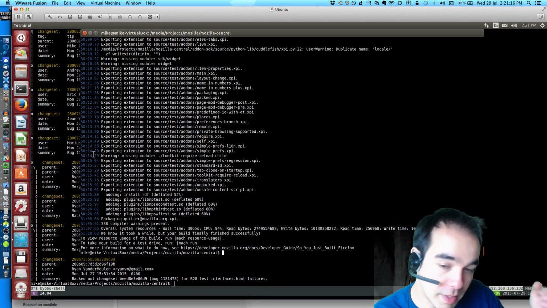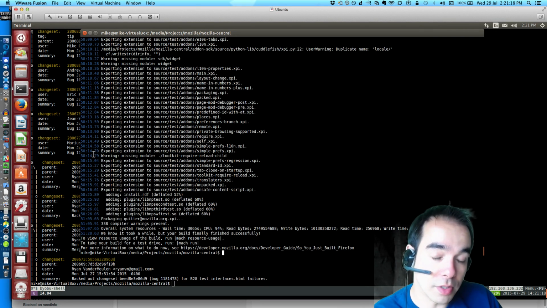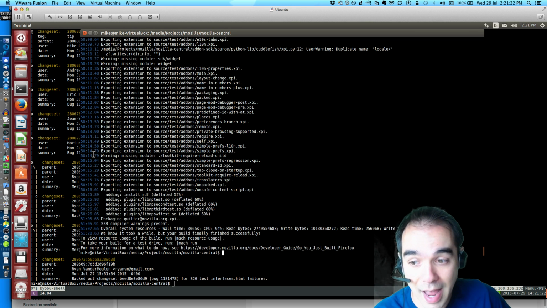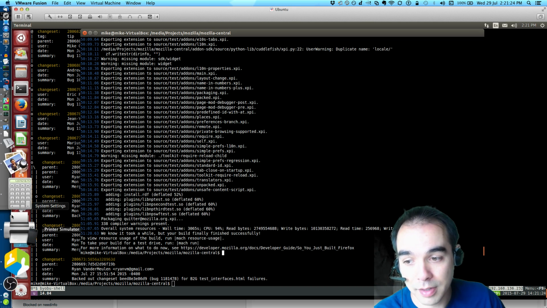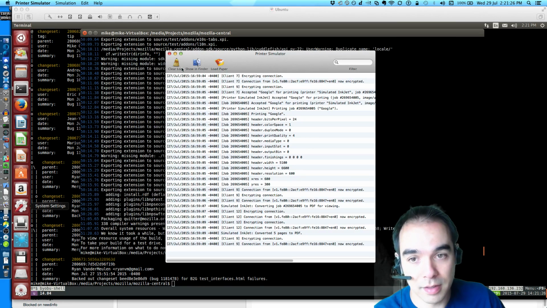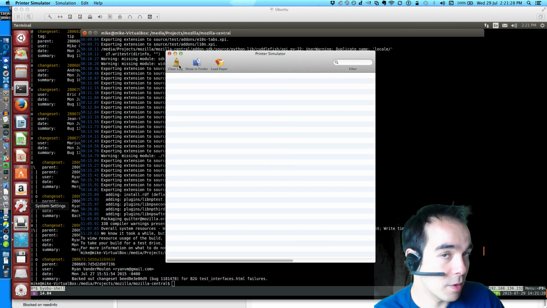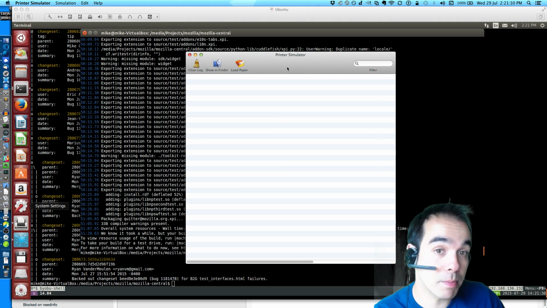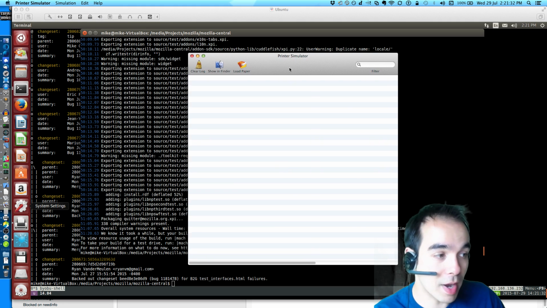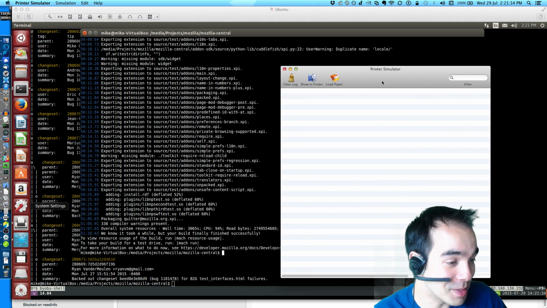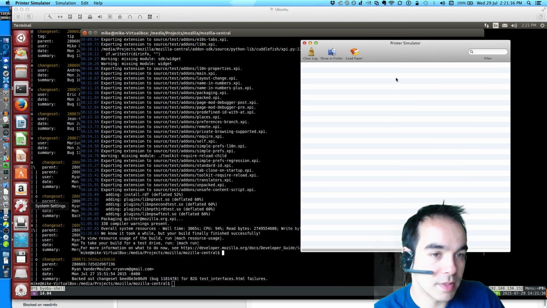So I've got my debug build. Here's the other good news: I don't have to print off reams and reams of paper in order to test this. Xcode, if you're familiar with it, is an IDE from Apple, and it ships with a printer simulator, which is great. It simulates itself as a printer device, and I will see the output in here.